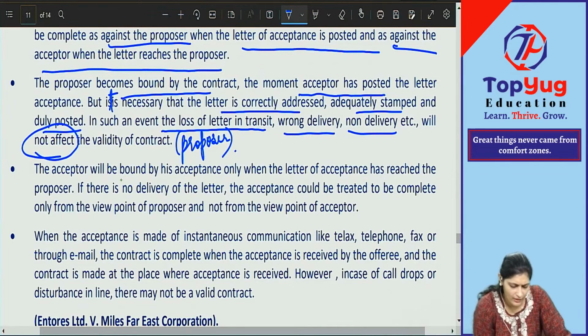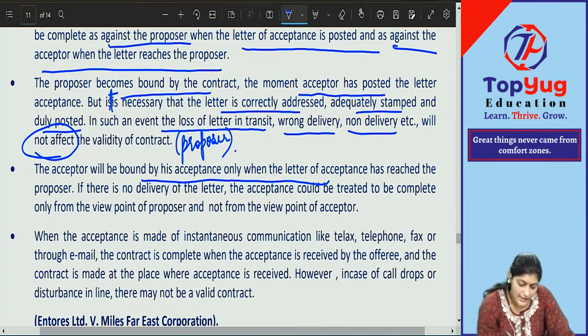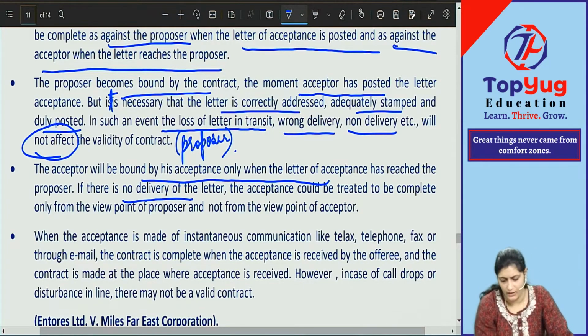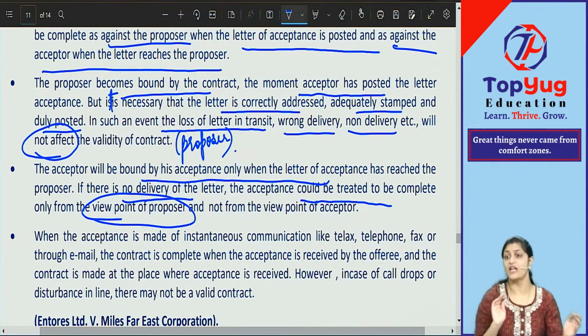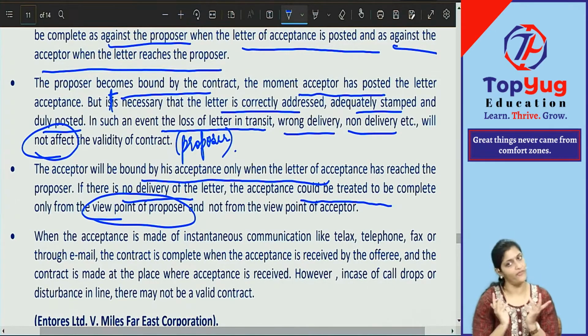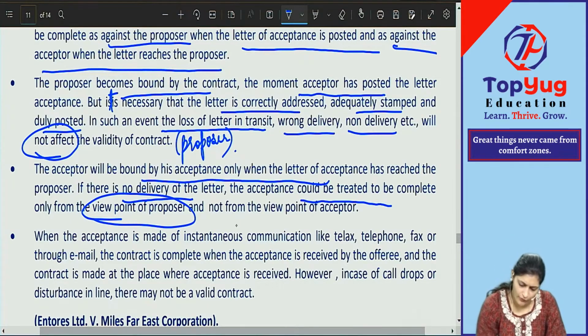The acceptor will be bound by his acceptance only when the letter of acceptance has reached the proposer. That is which date in our example? 10th of July. If there is no delivery of the letter, acceptance could be treated to be complete only from the point of view of the proposer, but not from the point of view of the acceptor.